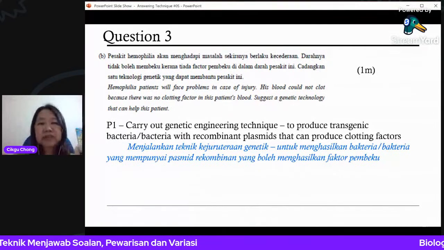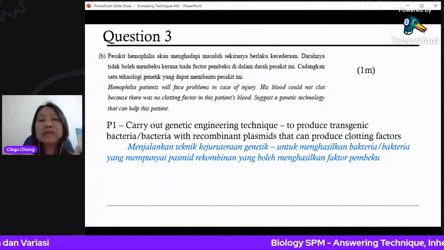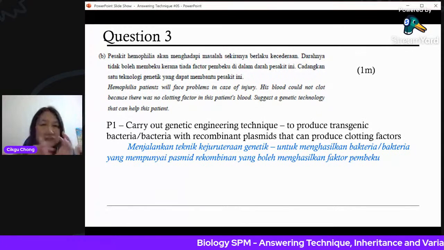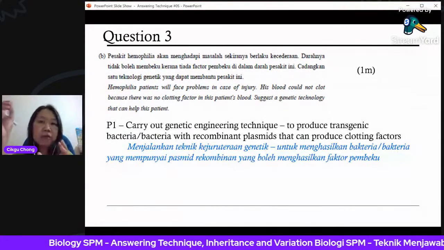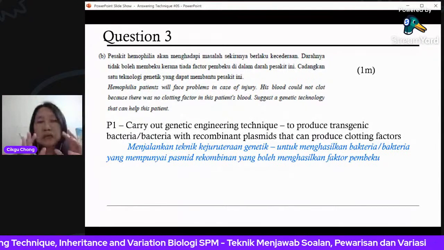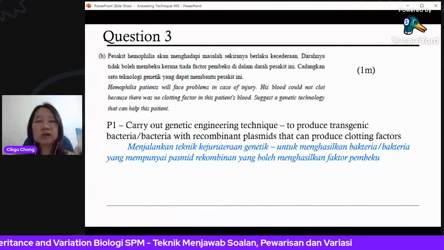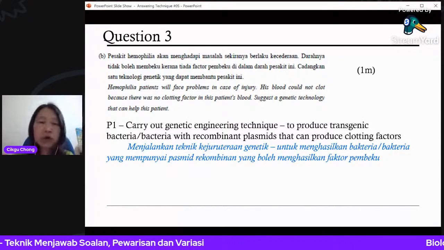Okay, so this bacteria is called transgenic bacteria or bacteria with recombinant plasmid. That means the plasmid is the DNA in the bacteria. You already put the DNA for making clotting factor inside. Okay, so it makes the bacteria able to make the clotting factor now. Okay, so 1 mark only. So you need 1, or you can have another answer.